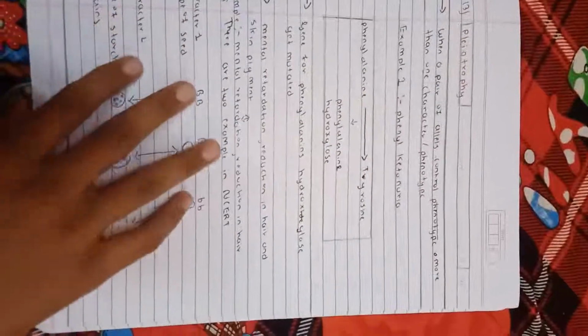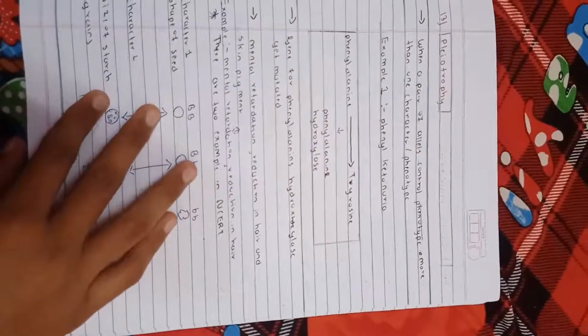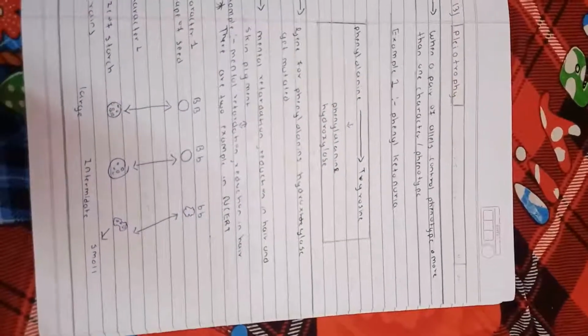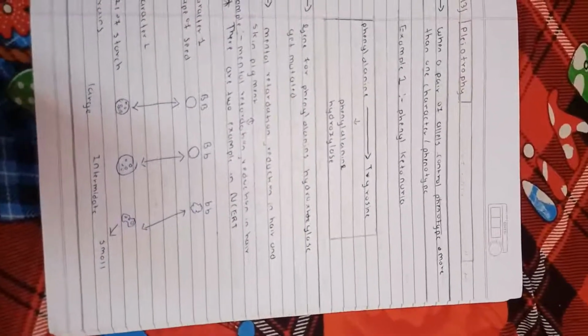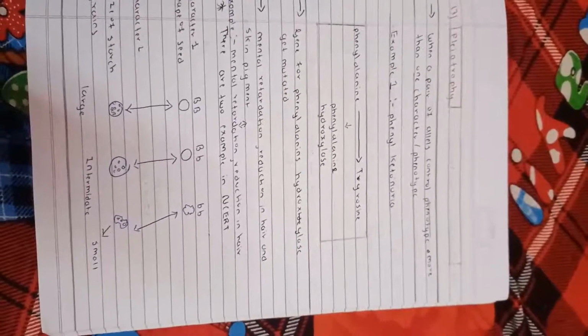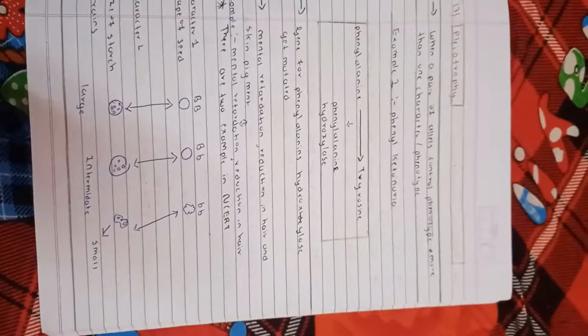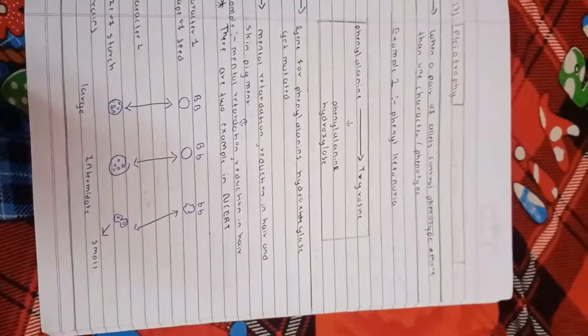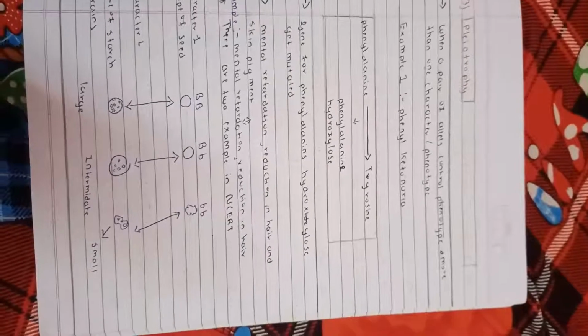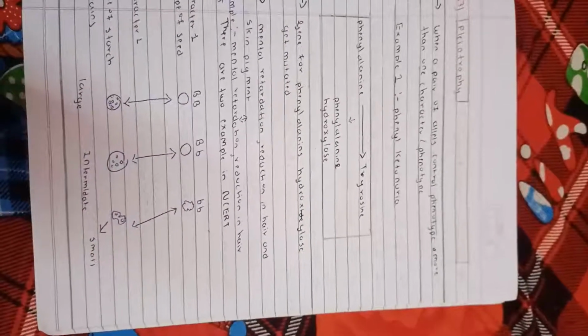Let's talk about the simple term pleiotropy. It is when a pair of alleles controls more than one phenotypic character. The example given in the NCERT is phenylketonuria, a disease. Phenylalanine is converted to tyrosine, and to convert it we need the enzyme phenylalanine hydroxylase. The gene for phenylalanine hydroxylase gets mutated. Symptoms are mental retardation and reduction in hair and skin pigment.